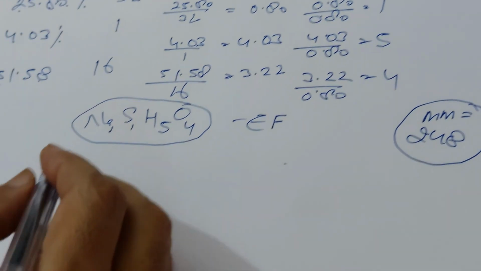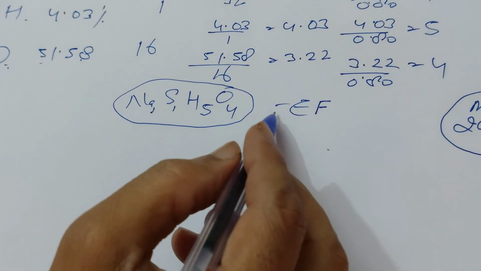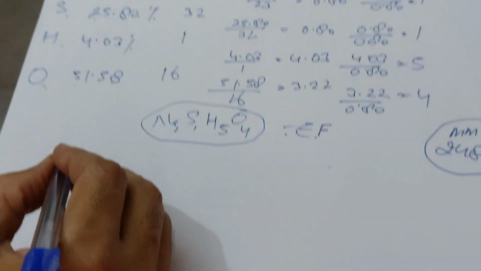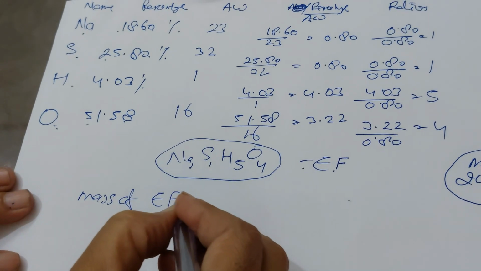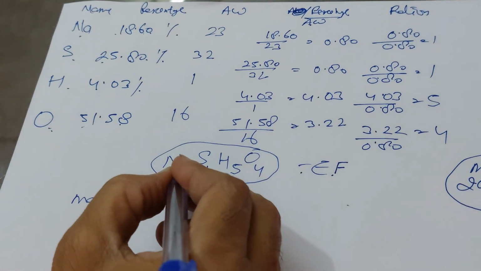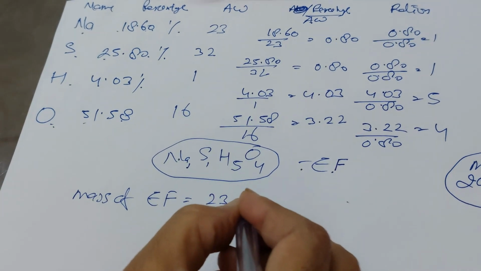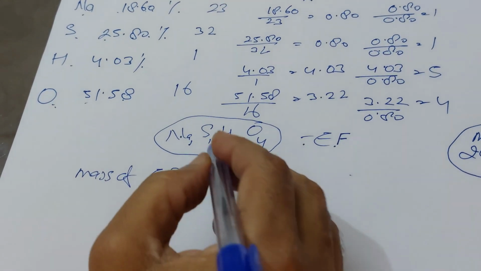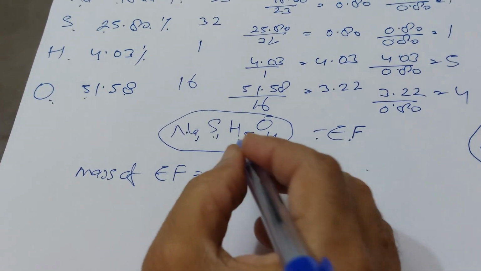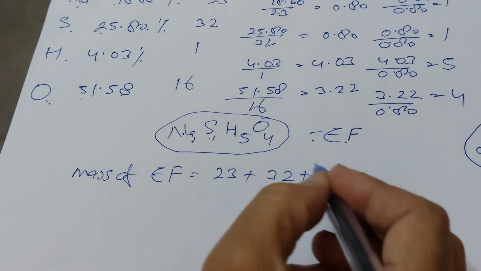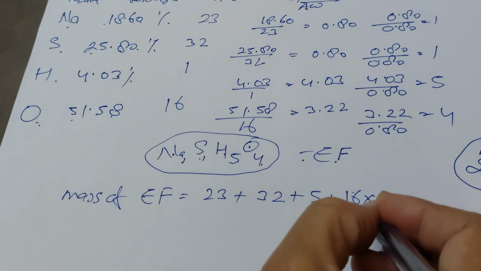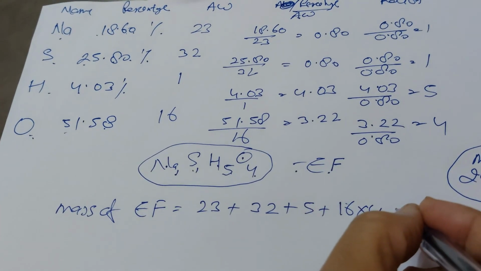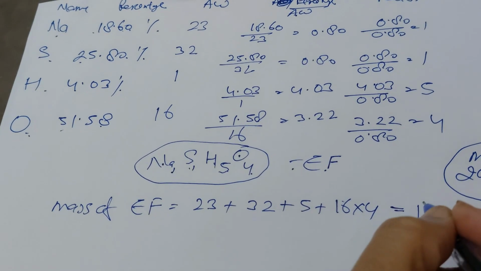First of all, you should know the empirical formula mass. Mass of the empirical formula: Na is 23, sulfur is 32, hydrogen 1 into 5, and oxygen 16 into 4. The empirical mass is 124.